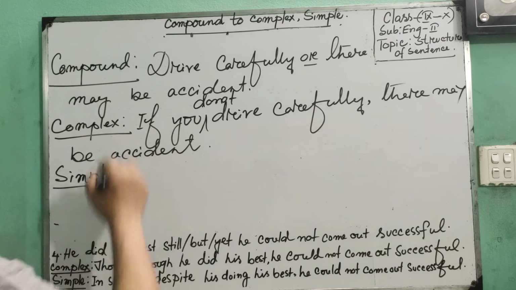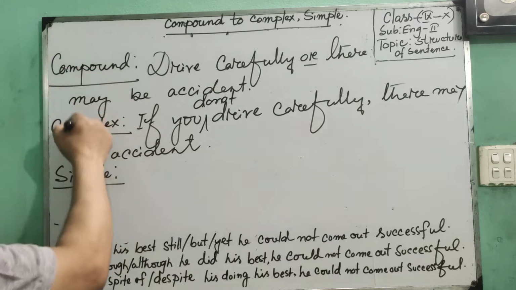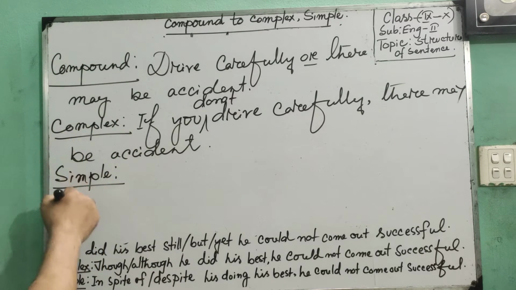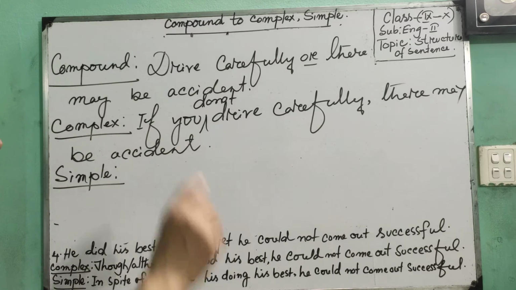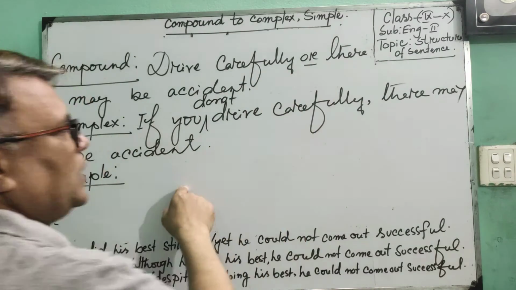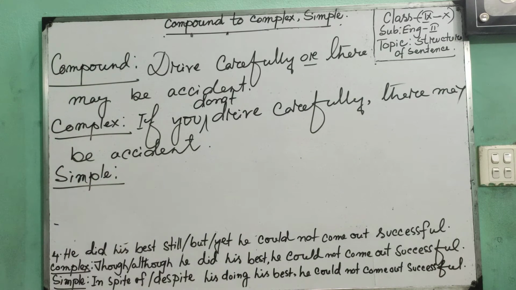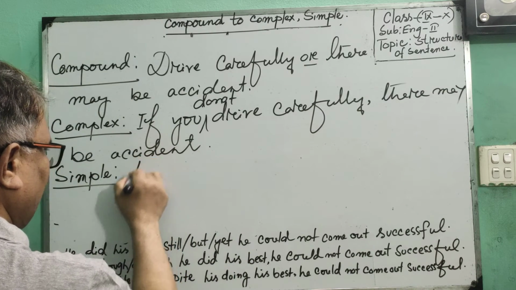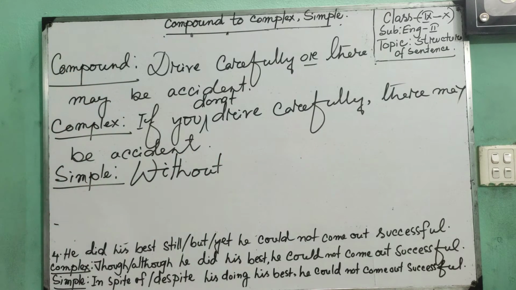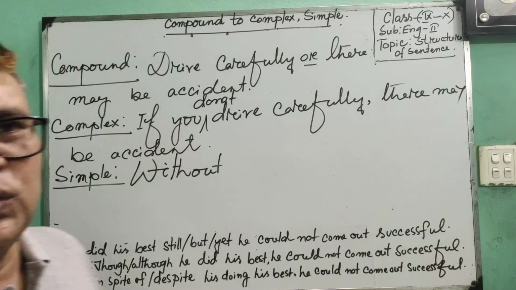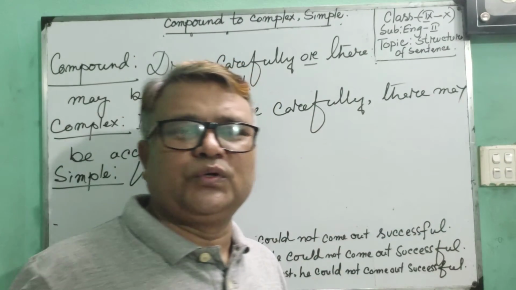Dear learners, then you have to make it simple. Compound to simple. Transform compound to simple. If you find any sentence is connected with or and you are directed to make it simple, in which case, first of all, you have to write without. Previously I told you, when you use by, then you have to use a gerund.